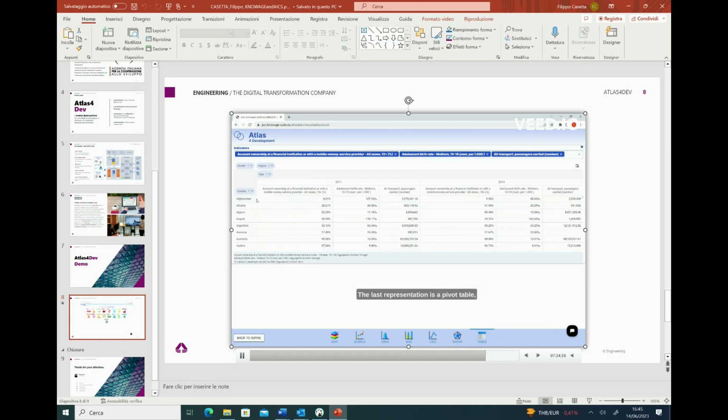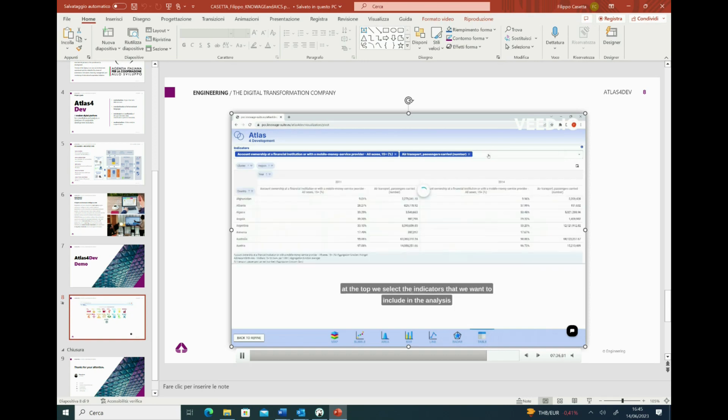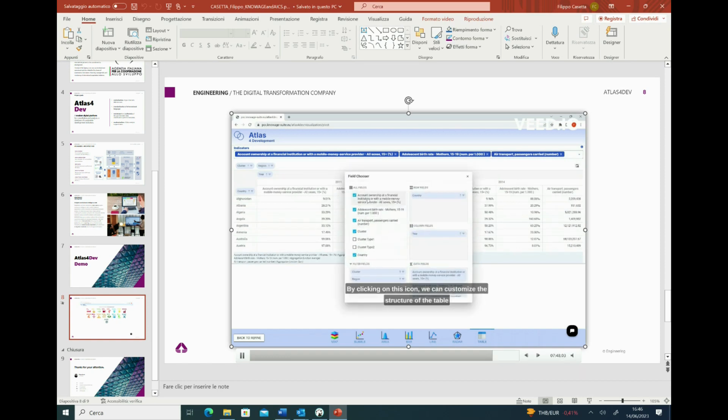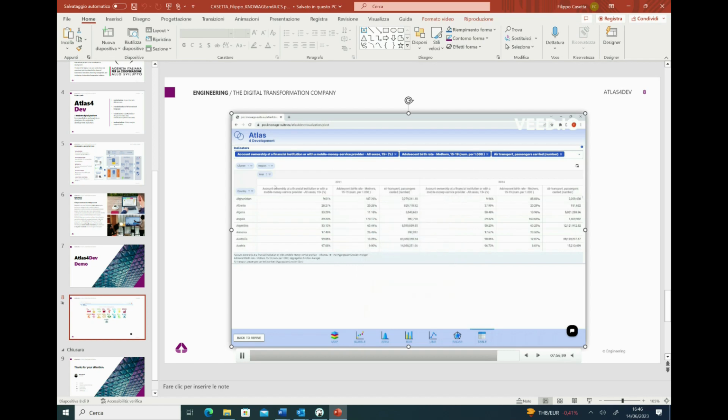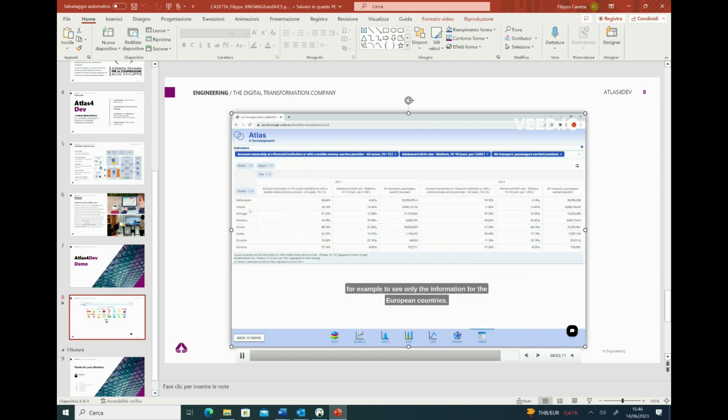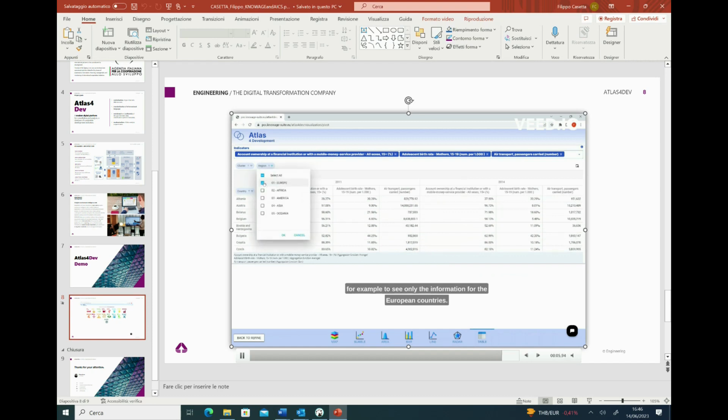At the top of this interface, we can select the indicators that we want to include in the analysis. And after that, by clicking on this icon, we have the possibility to customize the table, to change the fields, the row or the column ones, for example. After that, there will be the possibility to filter data for a particular region. In this case, we are going to see only the information about the European countries.